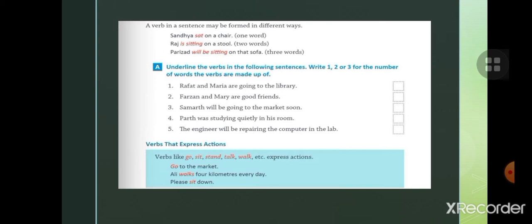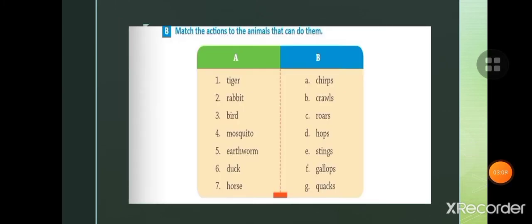Now next is verbs that express actions. Verbs like go, sit, stand, talk, walk, etc. express actions. Go to the market. Ali walks 4 kilometers every day. Please sit down. Here, children, exercise B is given. You have to match the action to the animal that can do them. What does a tiger do? A tiger roars. So you will match the tiger with roars. So you can do this exercise easily.